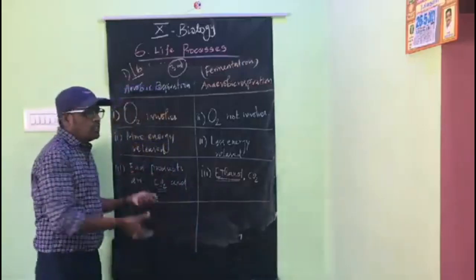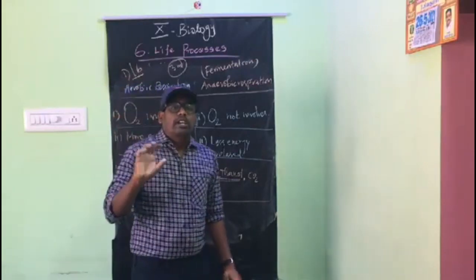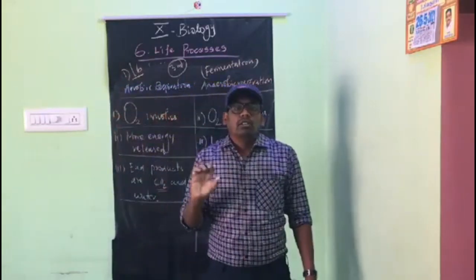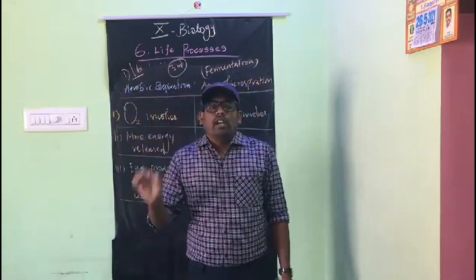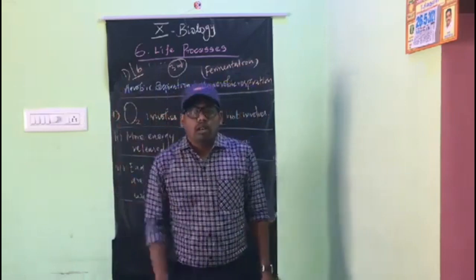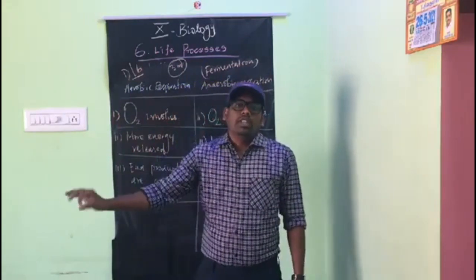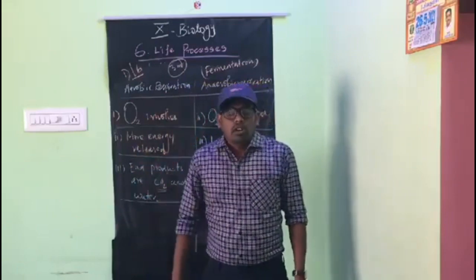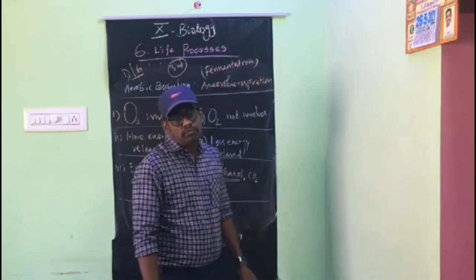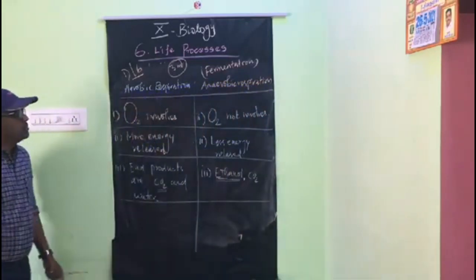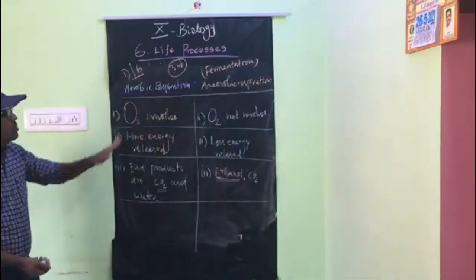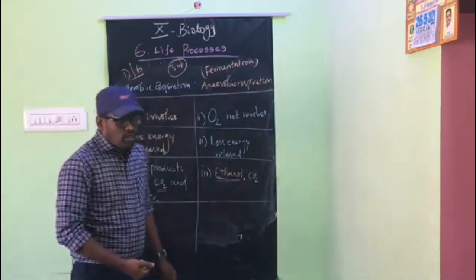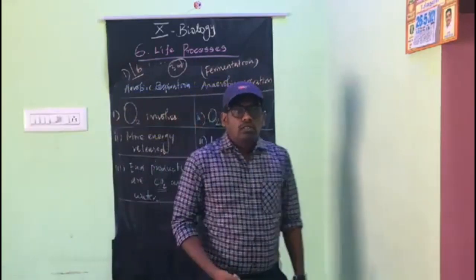If you know the respiratory pathway, you can answer for 1 mark, 2 mark and 3 mark. From this topic, a very short answer or 3 mark question will compulsorily come. So kindly copy it down in your classwork note.